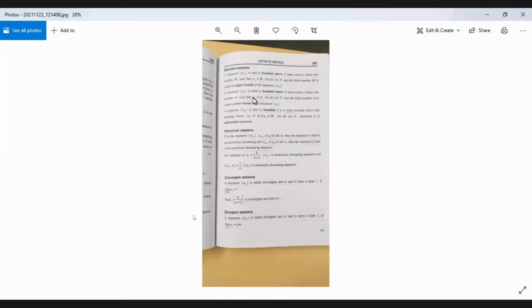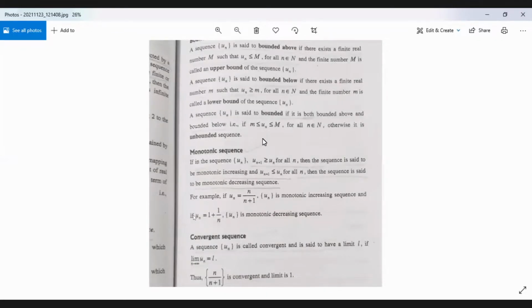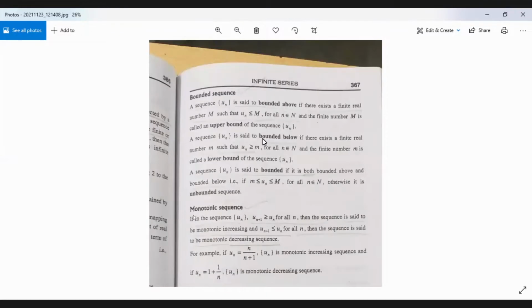Okay. So we were discussing bounded sequence. A sequence, this is the definition. A sequence u_n is said to be bounded above if there is a real number capital A such that u_n is less than or equal to capital A for all n belonging to N. And this capital A is said to be an upper bound of the sequence u_n.